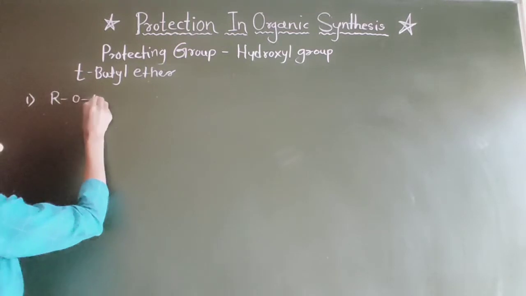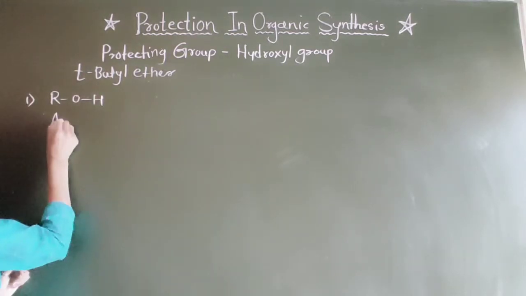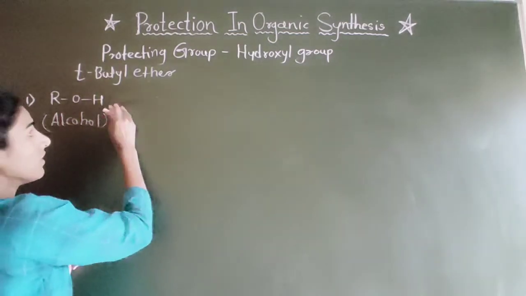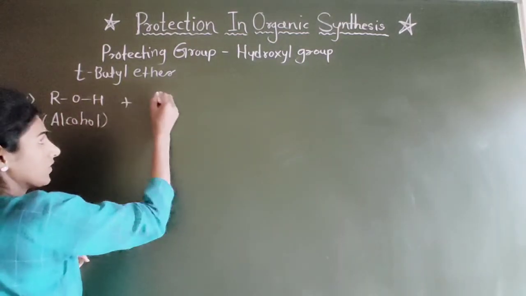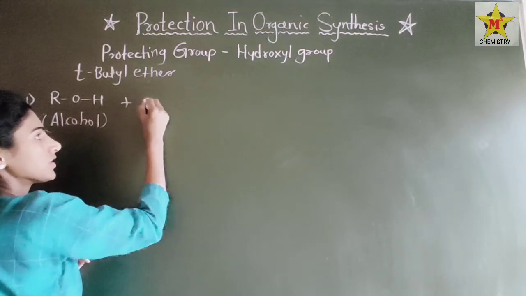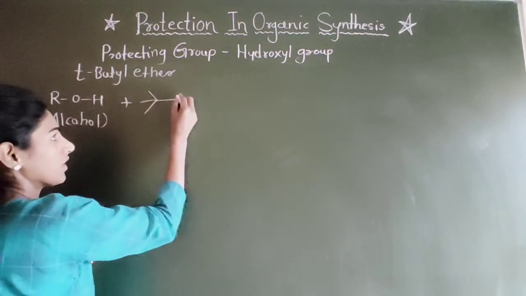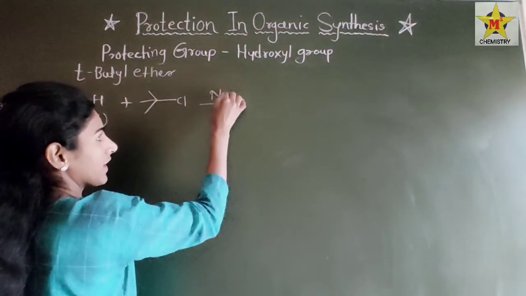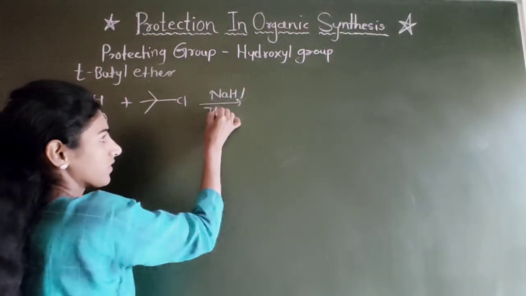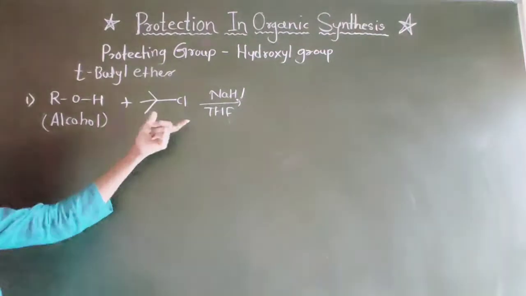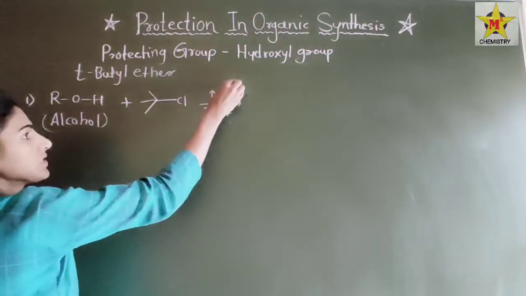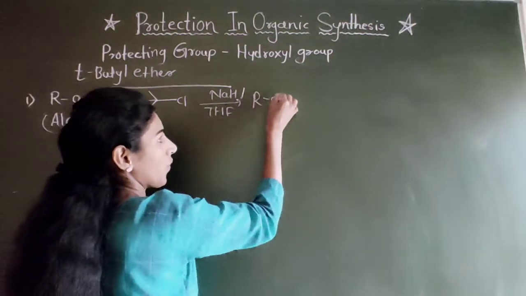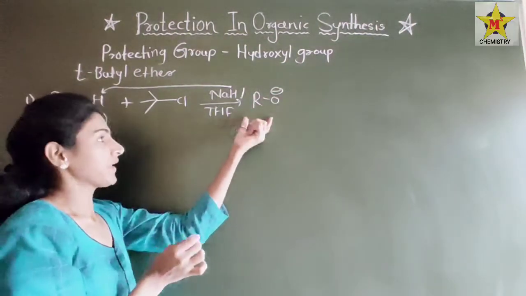The first protecting method: ROH is our alcohol. When we add tertiary butyl chloride in the presence of NaH and THF, what will happen? The hydride will abstract this hydrogen atom and it becomes RO minus.